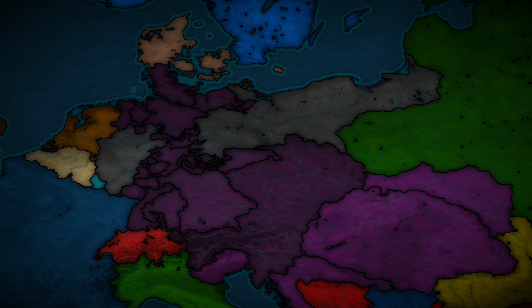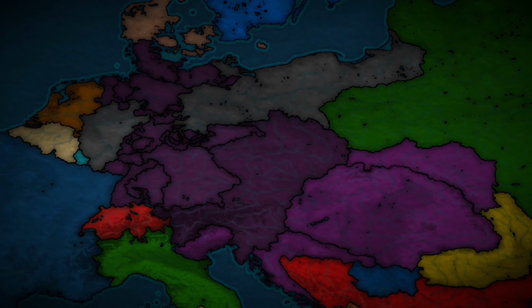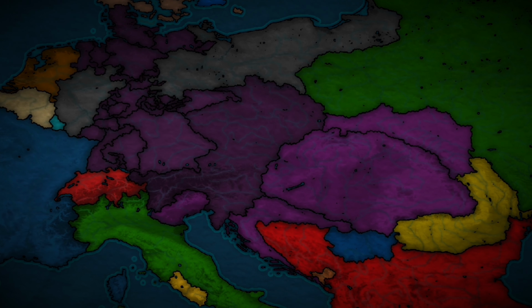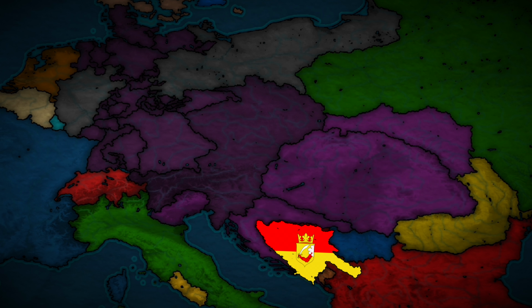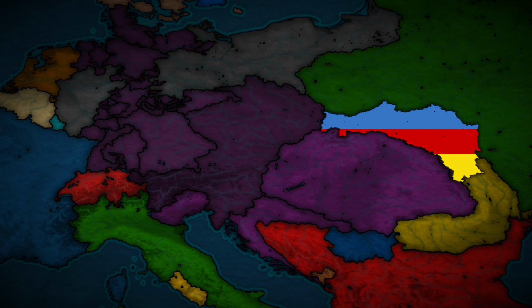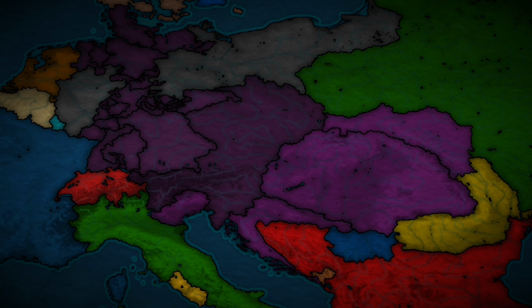As Austria now had control over almost all German states, it was decided to give the territories outside of the German Confederation great autonomy. This was how the states of Hungary, Croatia, Bosnia, and Galicia-Lodomeria were founded. These areas were now vassal states of the Habsburg Empire, as Austria was now more focused on controlling Germany.